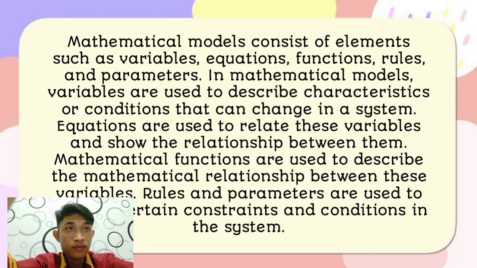Mathematical models consist of elements such as variables, equations, functions, rules, and parameters. In mathematical models, variables are used to describe characteristics or conditions that can change in a system. Equations are used to relate these variables and show the relationship between them. Mathematical functions are used to describe the mathematical relationship between these variables. Rules and parameters are used to provide certain constraints and conditions in the system.